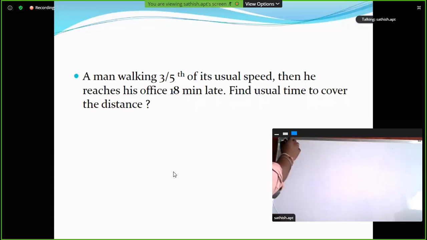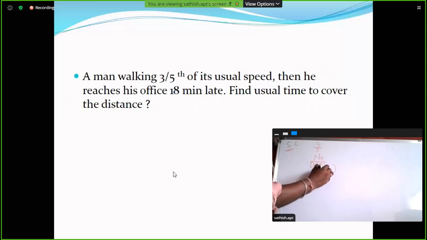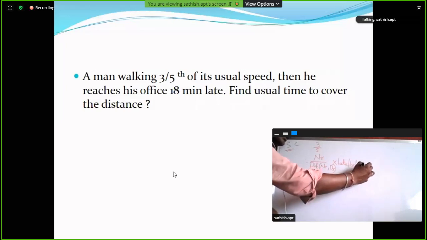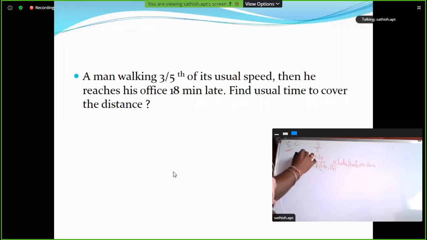Right. Next, the shortcut. What is the fraction? 3/5. Here the shortcut formula is: numerator divided by the difference of numerator and denominator, into the late or before time.